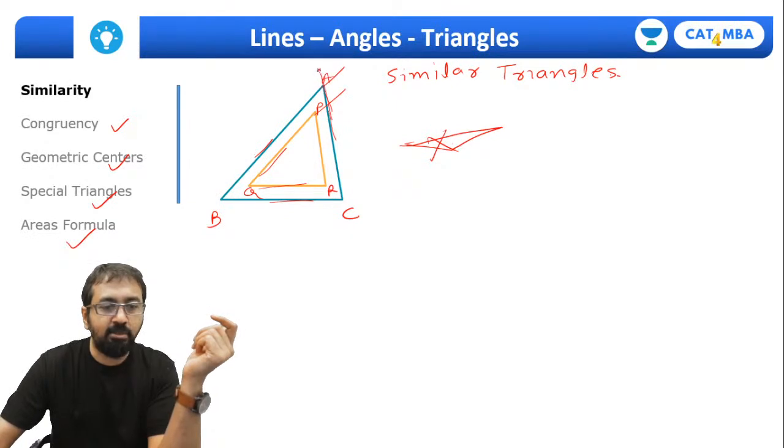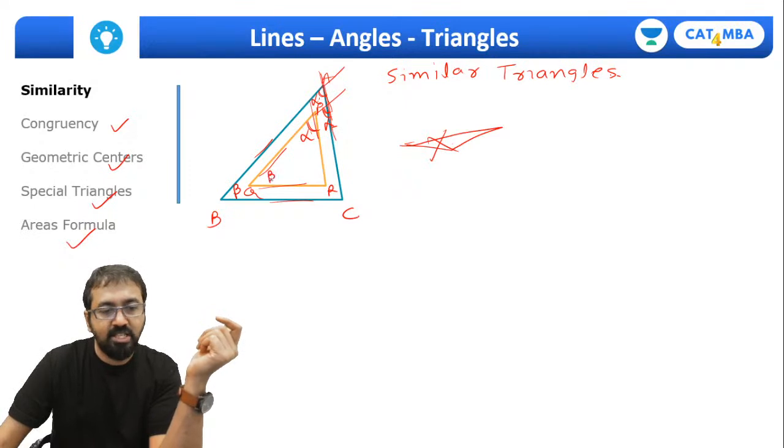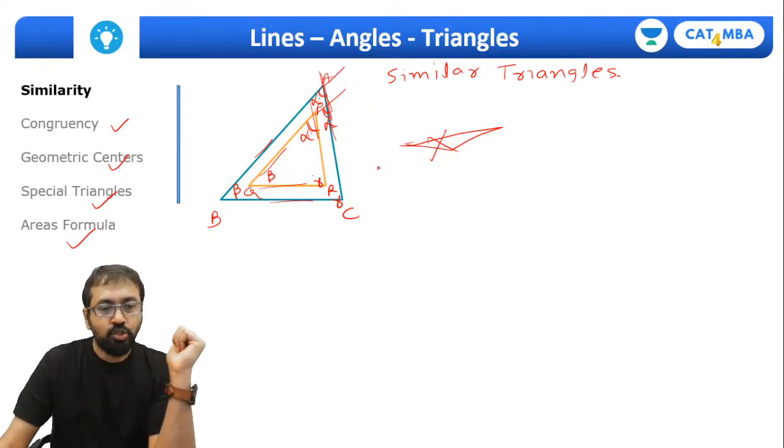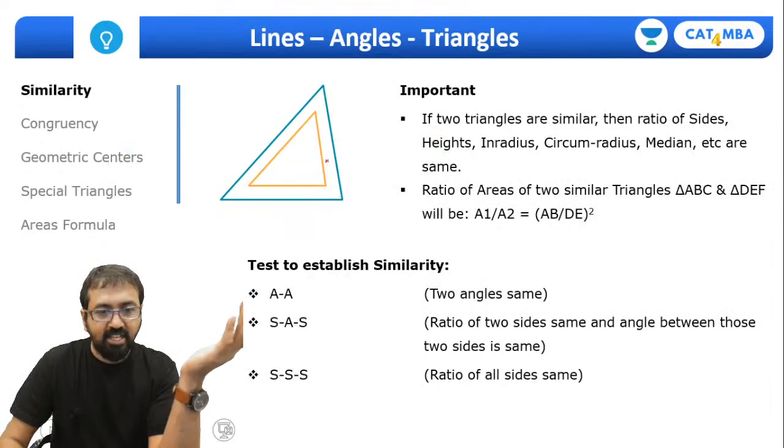Can I say this AC will become a transversal, and this angle will be equal to this angle, corresponding. In the same way, these two are also parallel, so this angle will be equal to this angle. So if this is alpha, this has to be alpha, and this is also alpha. If this is beta, this has to be beta. If this is gamma, this has to be gamma. So in similar triangles, the angles will be the same, right?